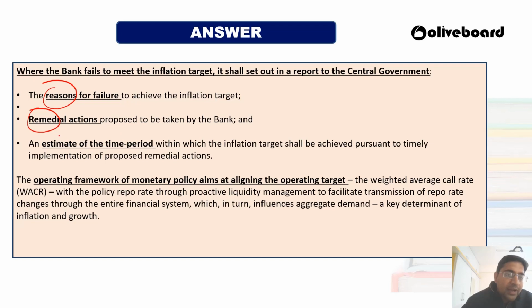Then you have to talk about what is the estimated time period when you will be coming between that 2 to 6%, right? And the main aim is that we wanted to achieve the operating framework that is aligned with our operating target, which is near about the weighted average call rate. Okay, with the policy rate, we know that the policy rate is known as the repo rate, right? Everybody knows that, and we have to make that weighted average call rate nearby to the repo rate, right? So this is going to be the key determinant of inflation and growth in the economy, right?